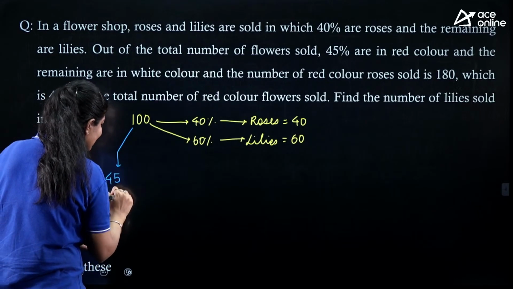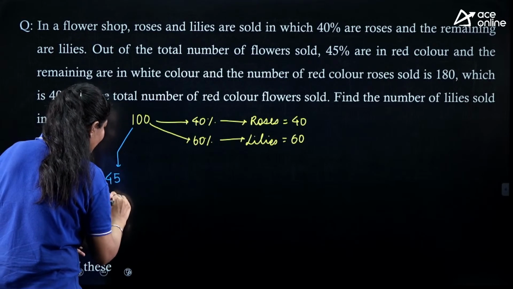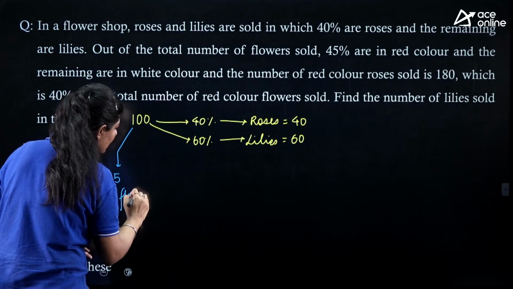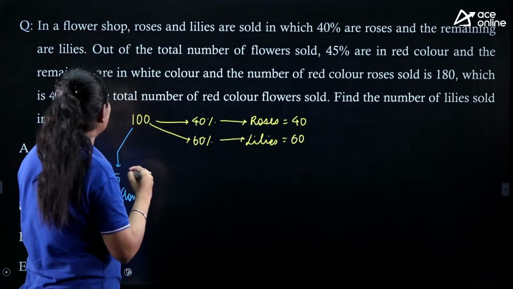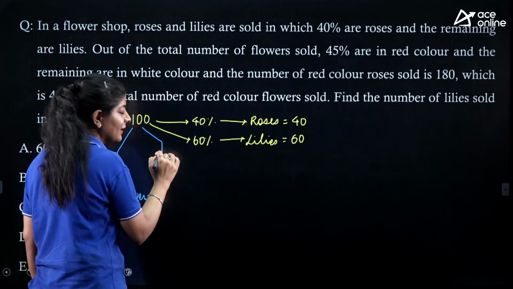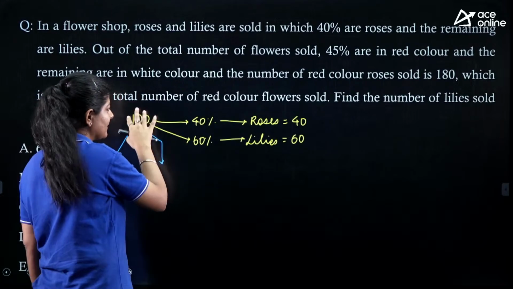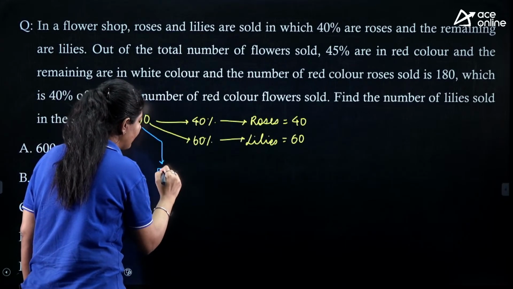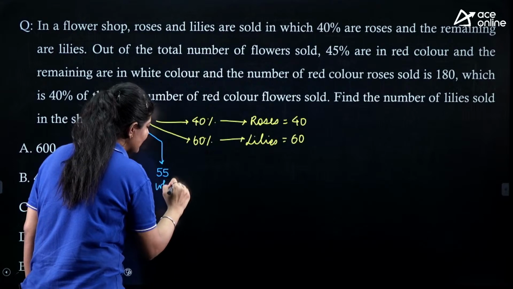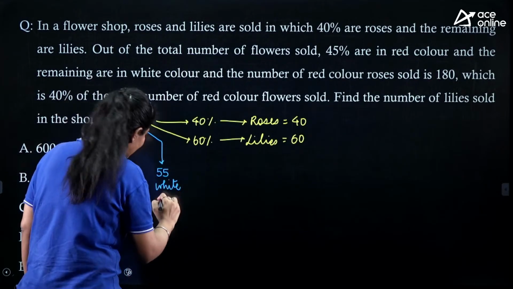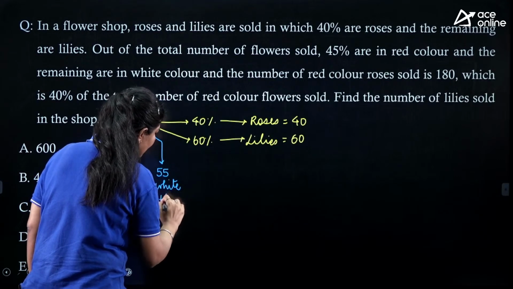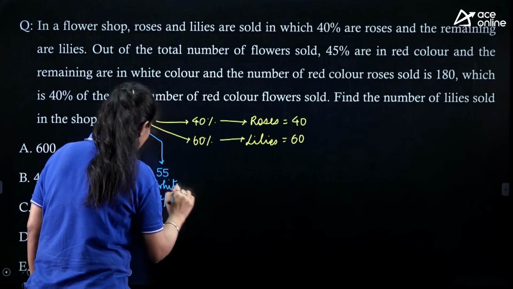So there are 45 red flowers sold, and the remaining are white. The remaining is 55%, and 55% of 100 is 55. So the rest, 55 flowers sold, are white.